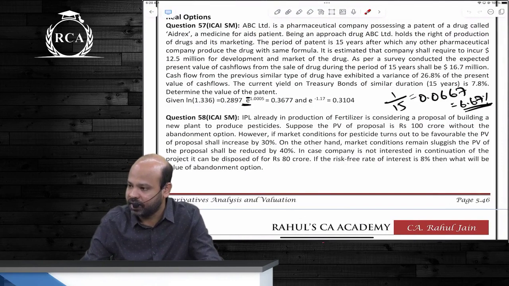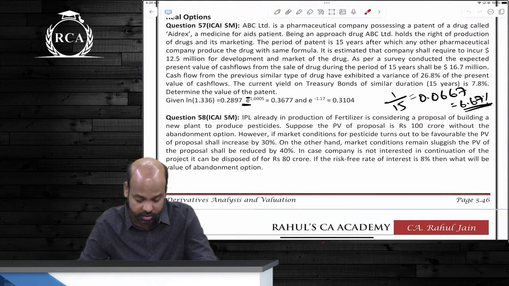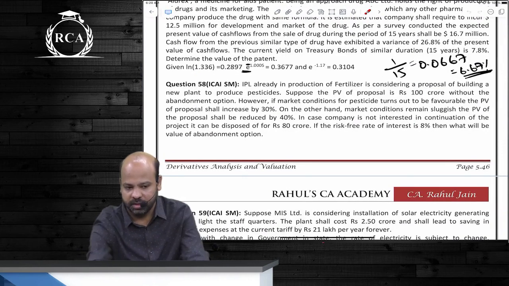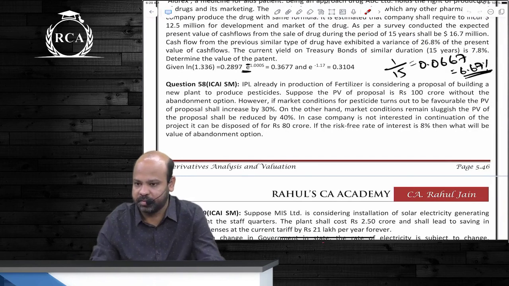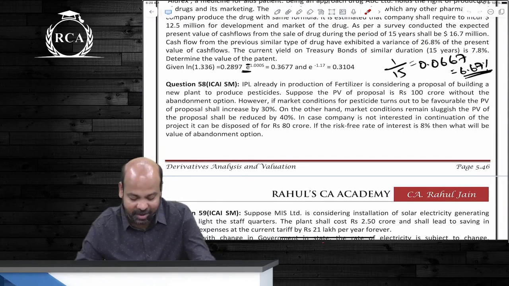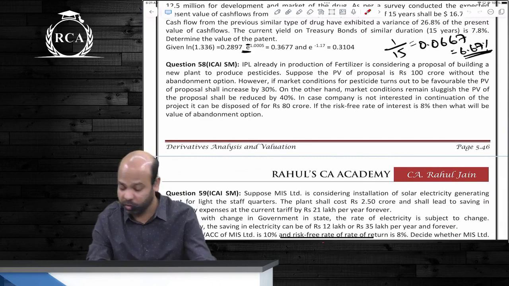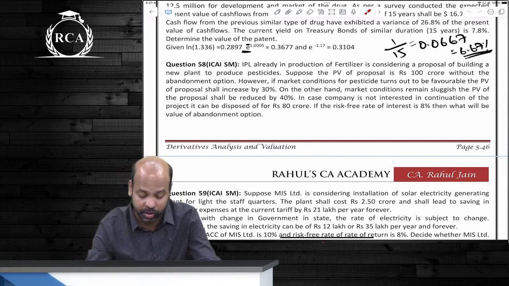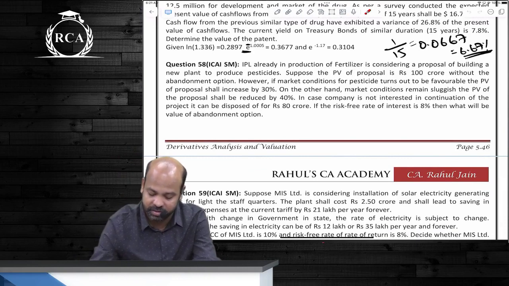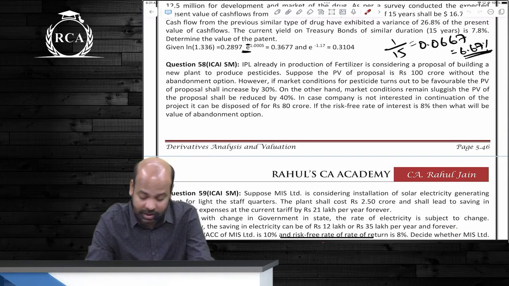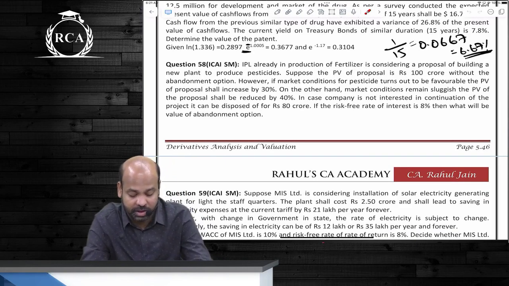Now the next question, question number 58. IPL is already in production of fertilizers. It is considering a proposal of building a new plant to produce pesticides. Suppose the present value of the proposal is 100 crores without the abandonment option.